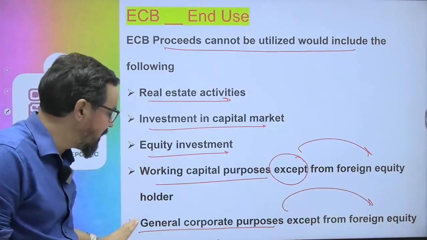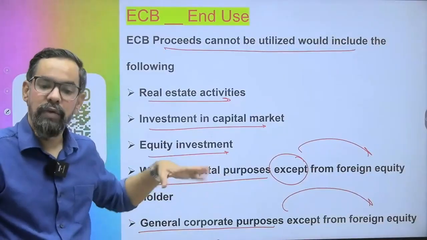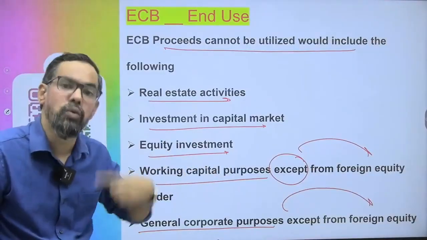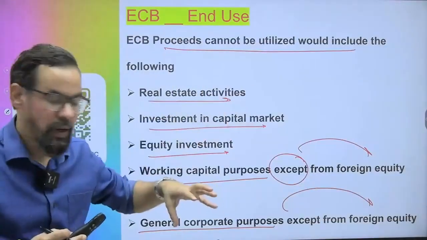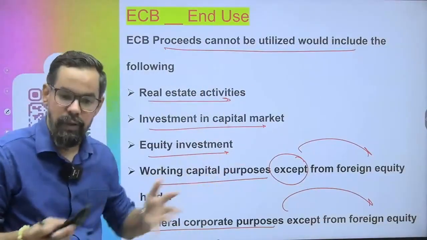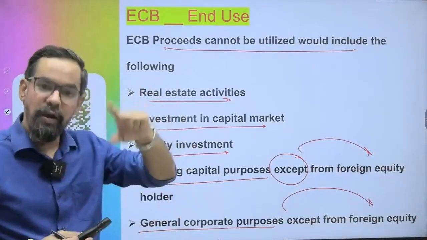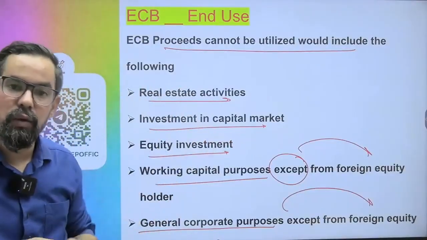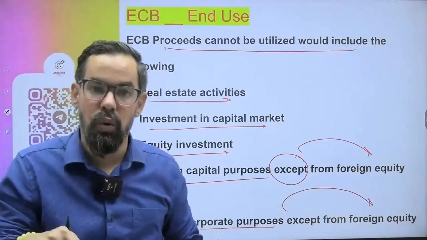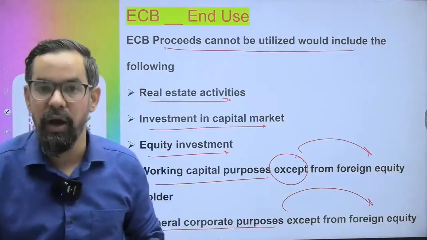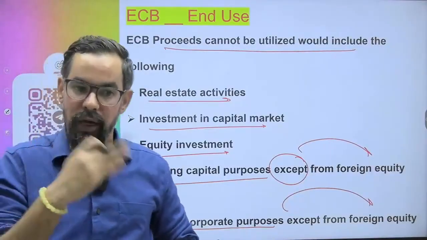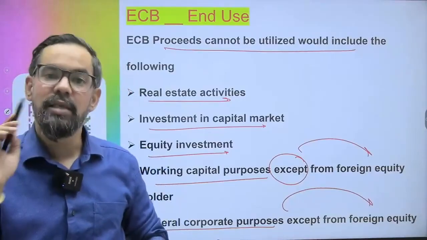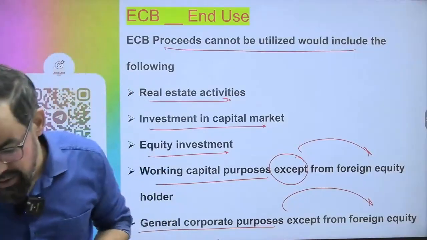For these three areas, working capital purpose, we cannot use. We can use it if we have some foreign equity partners in our company. We can use it for general operation purposes, your expenses. If we have a foreign equity partner, we can use that money to repay the rupee loan. And the ratio of debt to the foreign equity holder is 7:1, okay, so that is the maximum rate.